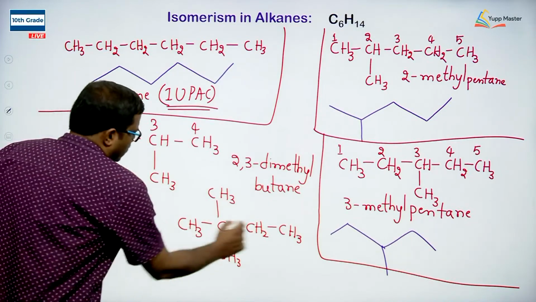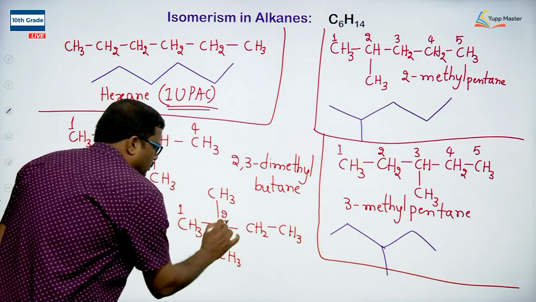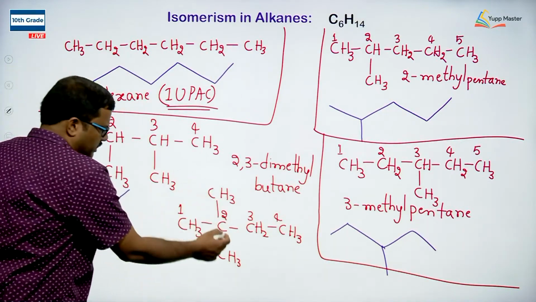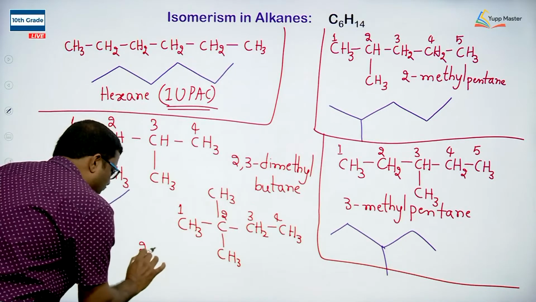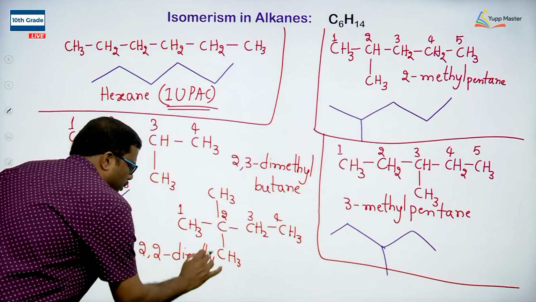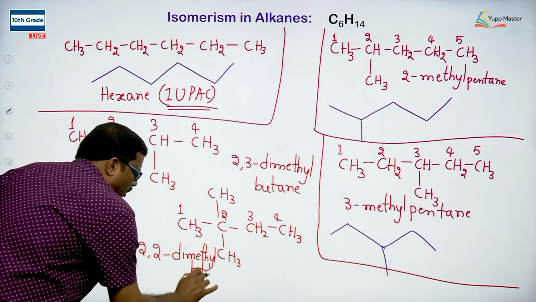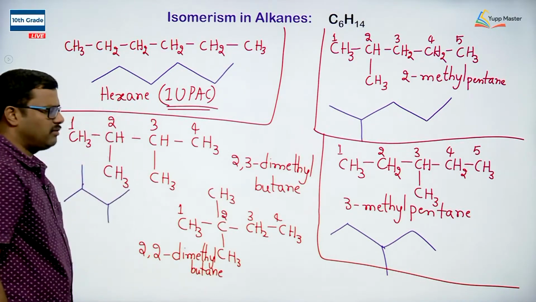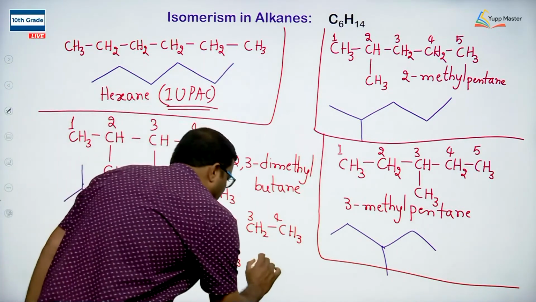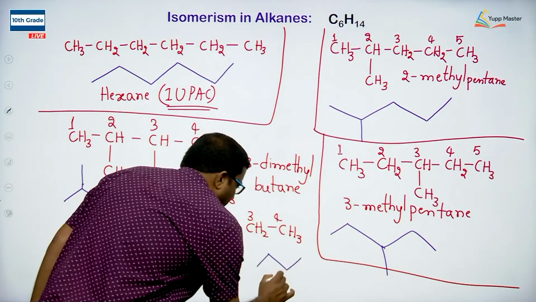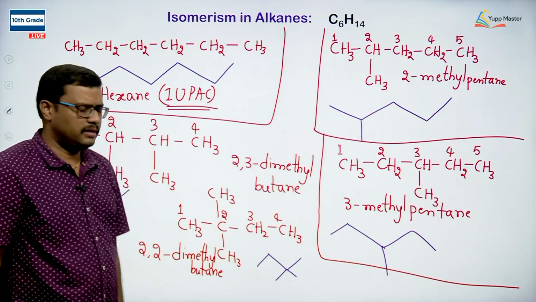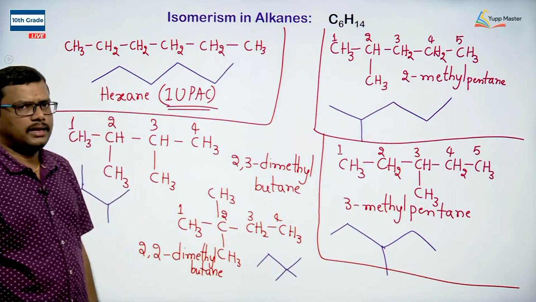If you observe here, the continuous carbon chain will be the straight chain. So, this is 1, 2, 3, 4. At second position we have 2 methyls. So, if I want to write the name of this compound, I will write it as 2,2-dimethylbutane. 2,2-dimethylbutane is the name of this compound. If I want to represent it in a zigzag fashion, how do I write it? I can write the zigzag representation by taking 2 substituents on the same carbon atom.